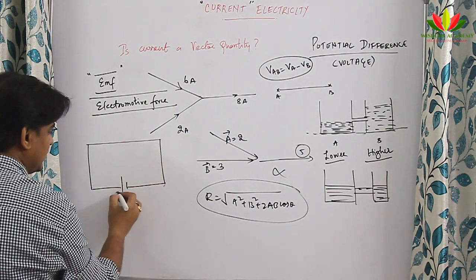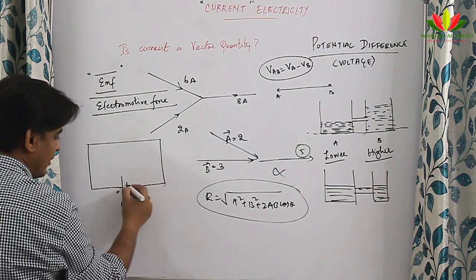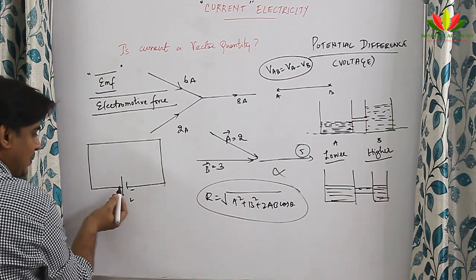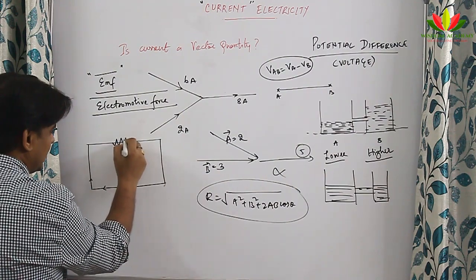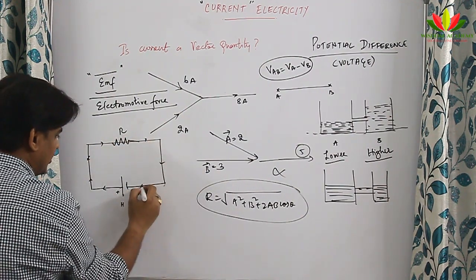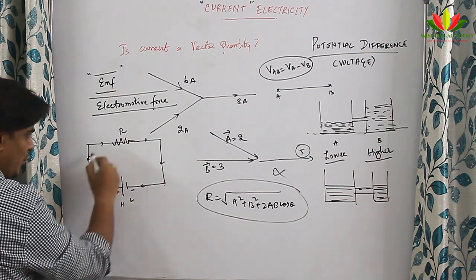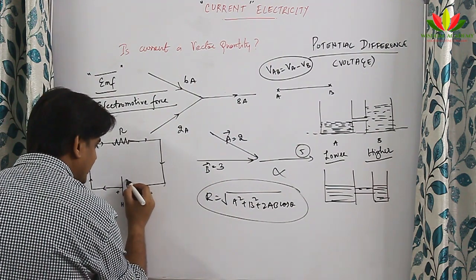Okay, this is plus, this is minus. The positive terminal will always have a higher potential and the negative terminal a lower potential. So my plus charge starts to move. Suppose I have a resistor R here, and it moves like this. So the charge is moving from higher potential to lower potential. Very good. What happens when the charge comes to this point?